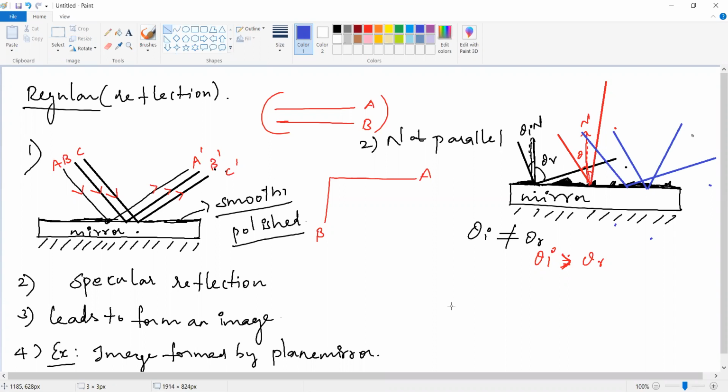Compare the pictures of the regular and irregular reflection. The regular one has parallel incident rays and parallel reflected rays. But in the case of irregular reflection, the incident rays and the reflected rays are both not parallel. Yes or no? Both are not parallel. Very good. And what is the second point? What is another name for this one? Can you find out another name?